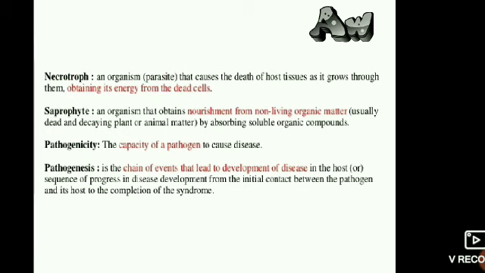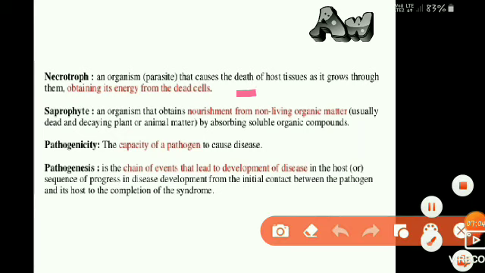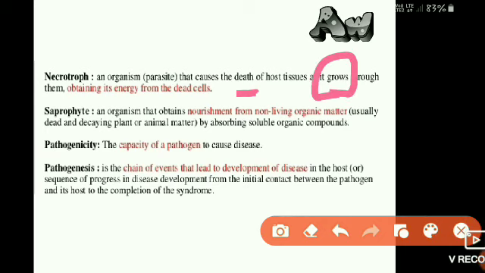The next term is necrotroph, an organism or parasite that causes the death of host tissue as it grows through them. After the organism enters the host plant, it grows and then kills the host plant, obtaining energy from the dead cells.